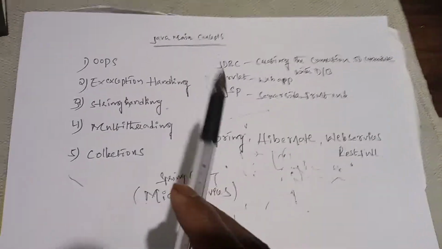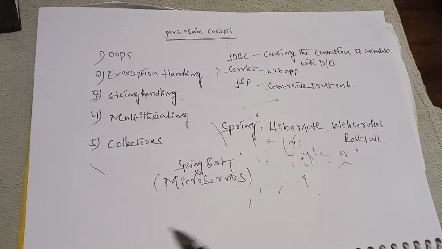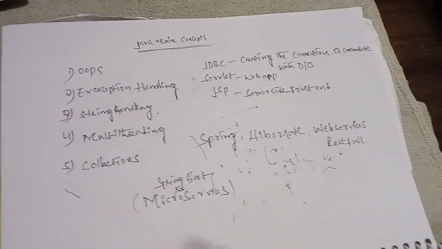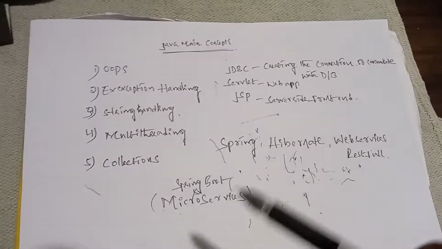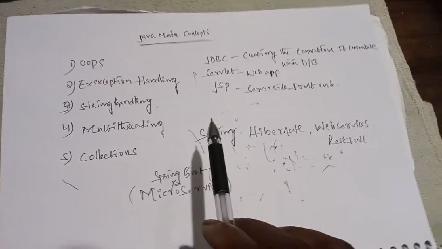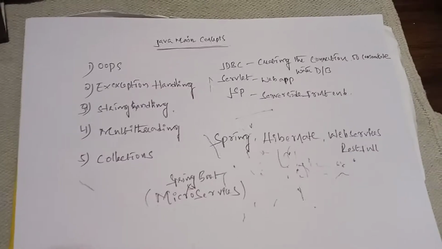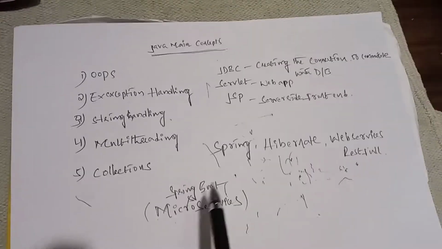We need to write exception handling, string handling, and multi-threading, and there are multiple ways we need to develop. That is when we create sessions and connectivity, and we implement those things in multi-threading. With strings, we write the business logic, and there are a lot of advantages: string buffer, string builder, and the immutable concepts all come under string concepts only.